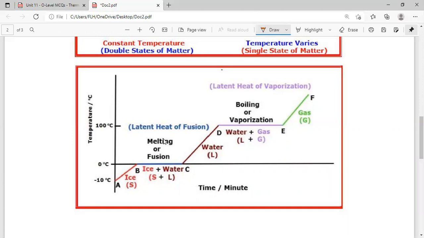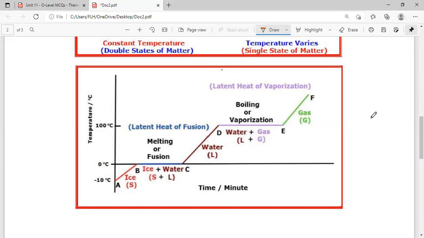Then this process is called melting or fusion, and that process is called boiling or vaporization. And this kind of heat is called latent heat of fusion, and this kind of heat is called latent heat of vaporization. So whenever the temperature line is parallel to the x-axis, it means a double state of matter exists, and in this case a single state of matter exists.